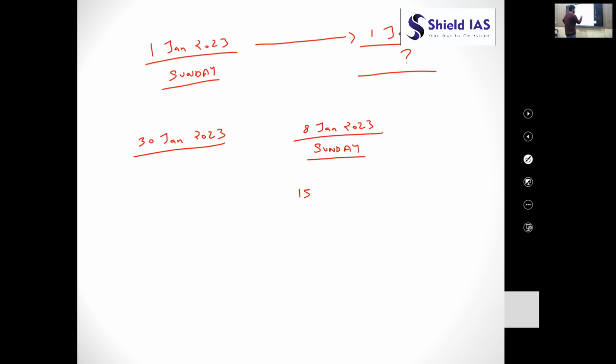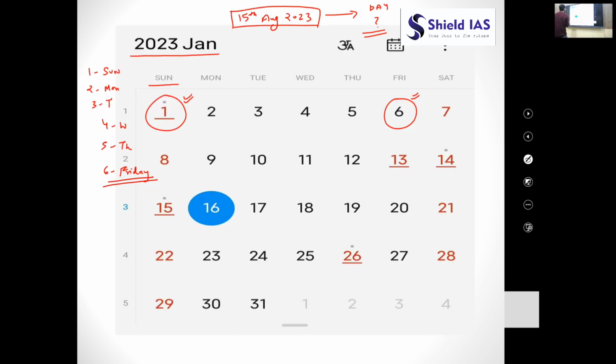Similarly, if I ask you what will be the day on 15th January 2023, I'm sure you will give the answer as Sunday. You can see in this 1, 8, 15, 22 and 29, if you add 7 to any date, the day does not change.